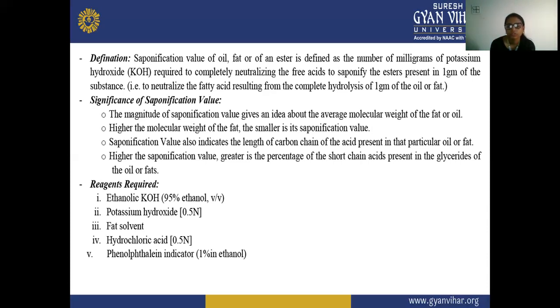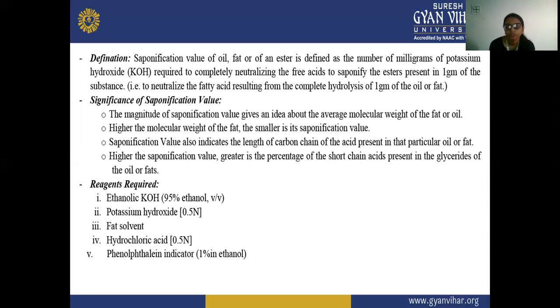So the magnitude of the saponification value gives us an idea of the average molecular weight of the fat or oil. If the molecular weight of the fat is higher, then the saponification value should be smaller.